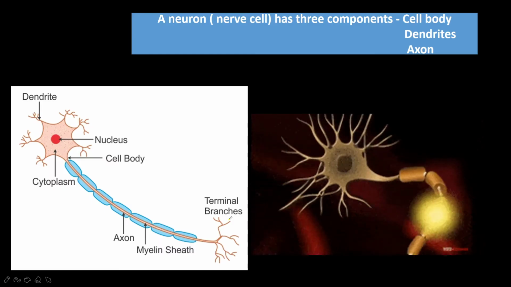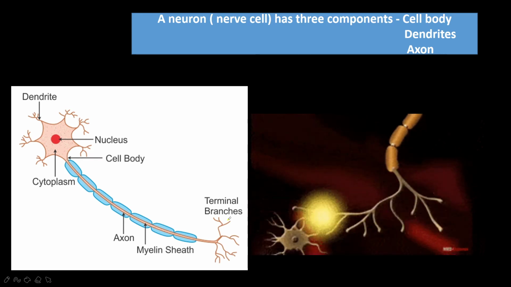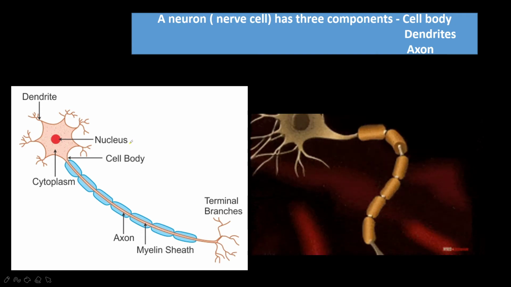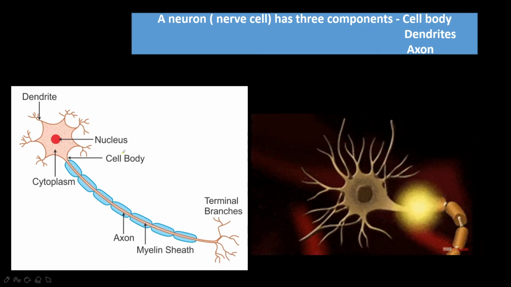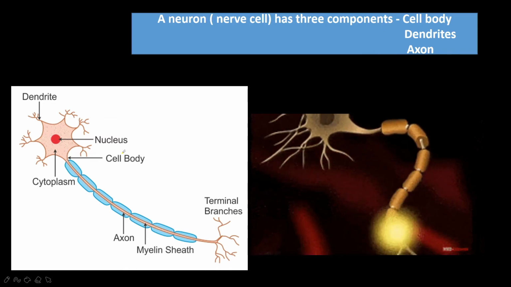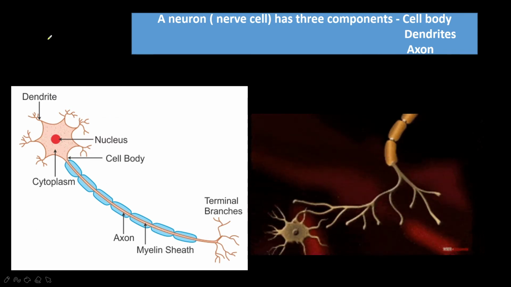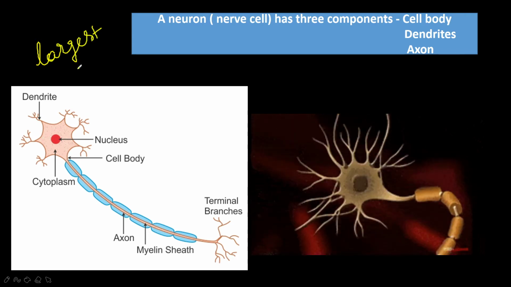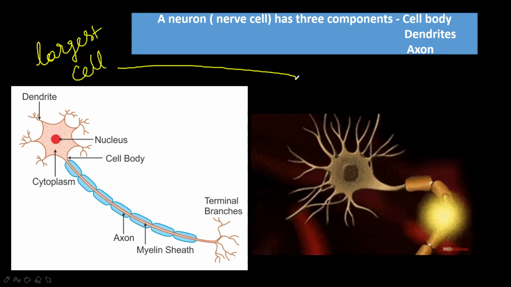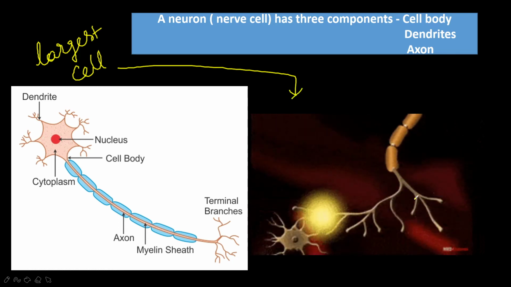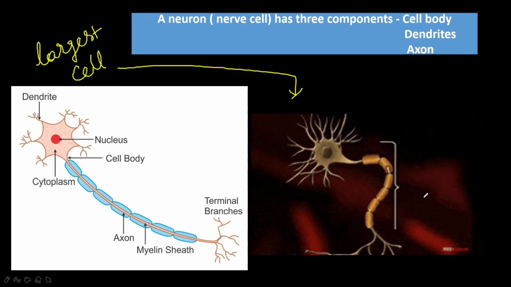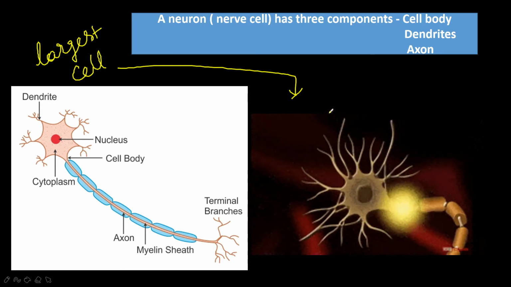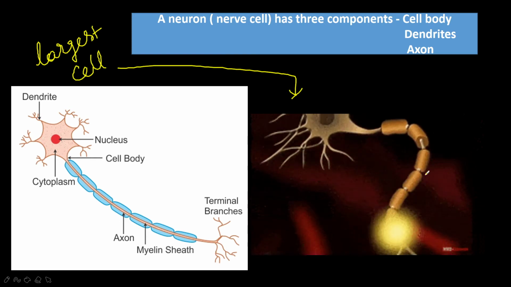What is the main unit of the nervous system? It is the neuron. The nervous system is made up of special cells called neurons, as I am telling right from the beginning of the class. Neuron is the largest cell present in the body. See this one, you can see how it works. This neuron is the largest cell in the body, which looks like an electric wire only.